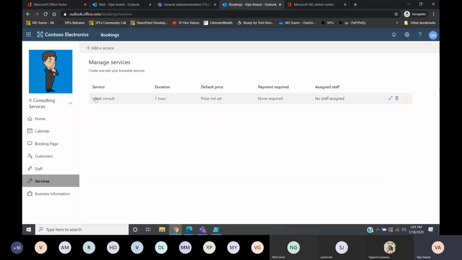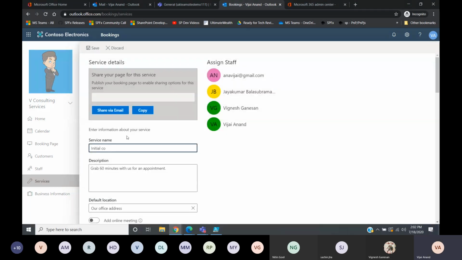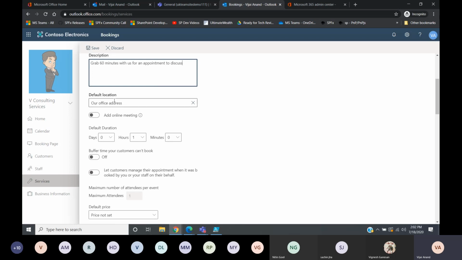By default, this initial consult is a default service available, so I'll just edit this one. I'll put it as initial technical consult, a 60 minute appointment to discuss about the requirements. Then you have a default location, our office address, or we can provide anything else. And also you can see the option to add an online meeting.